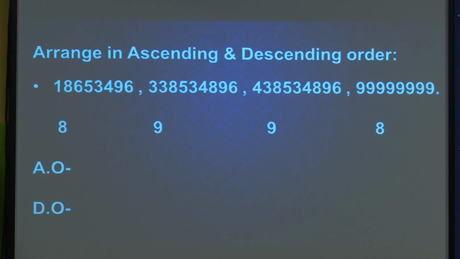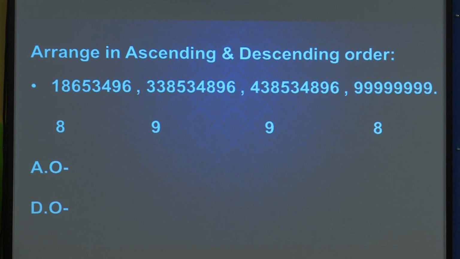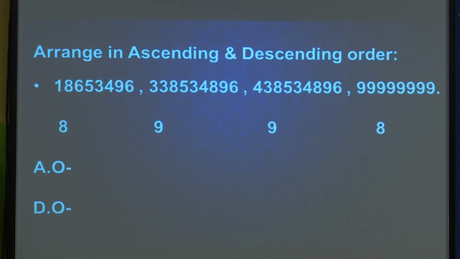You might be thinking why the teacher has written these small numbers. One small magic I did: I counted all the digits and wrote the number of digits under each number.